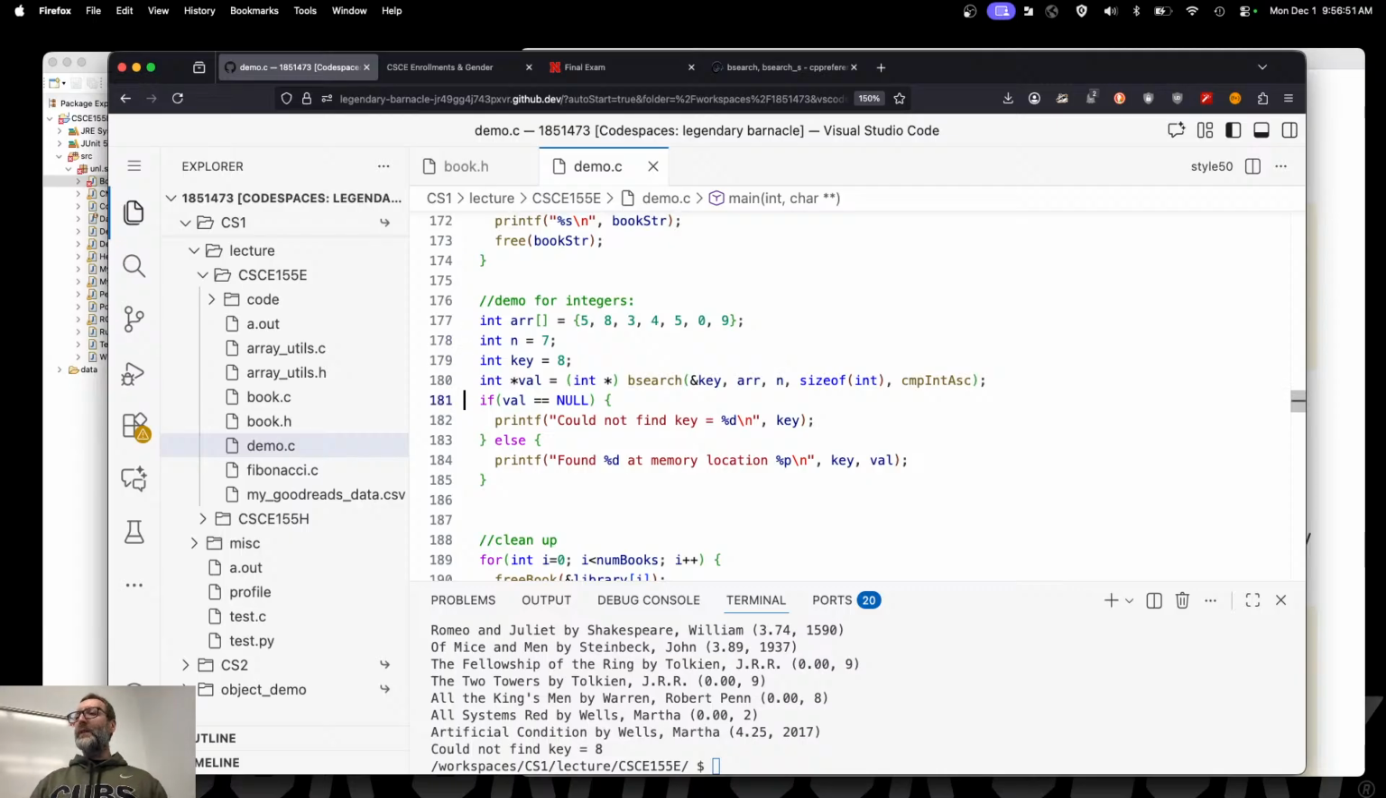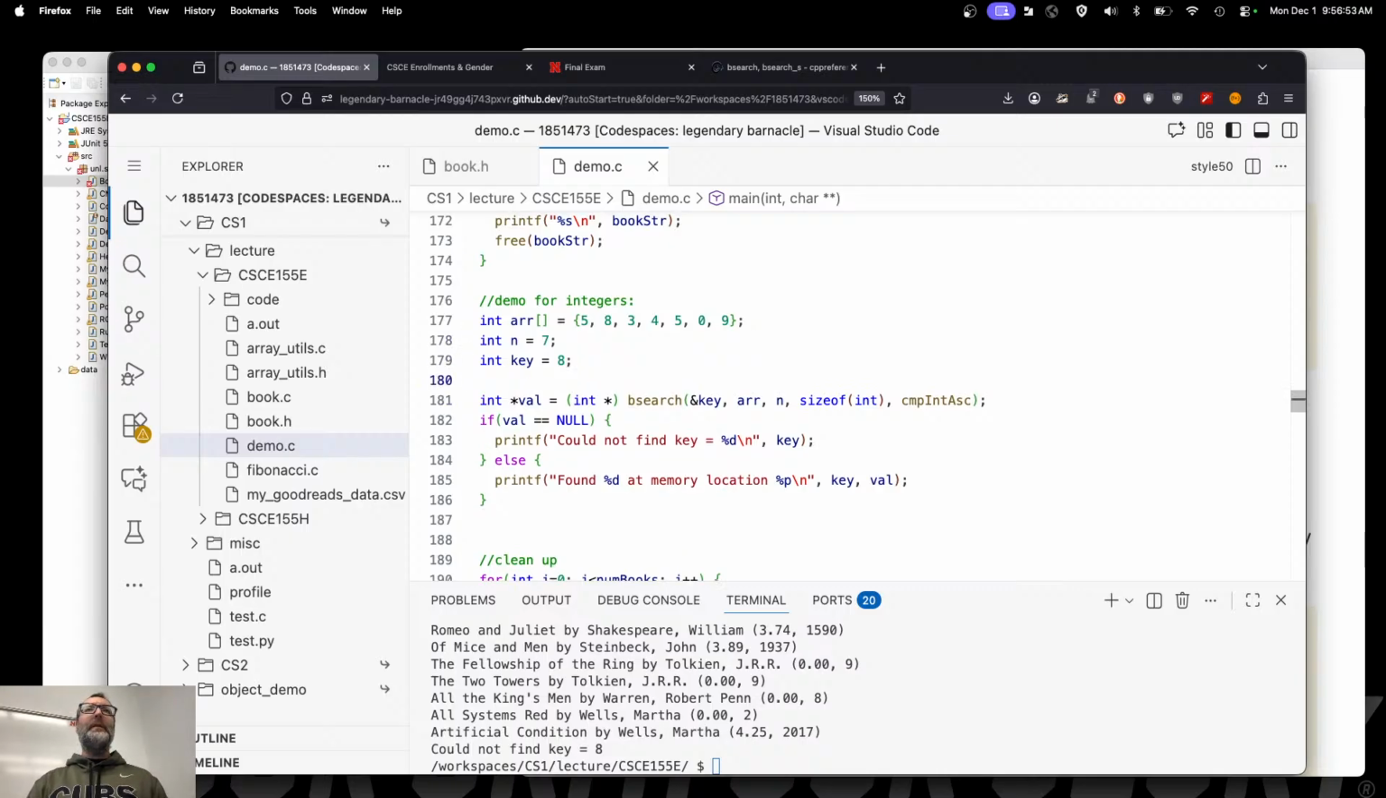I'm not going to manually sort it. Let's go ahead and sort it right here. qsort. What do I pass into qsort? Remember, it's the exact same 4 arguments. Right? So there we go. Let's see if that worked now. gcc this and a.out. Now I do find 8 at memory location, blah, blah, blah, blah.